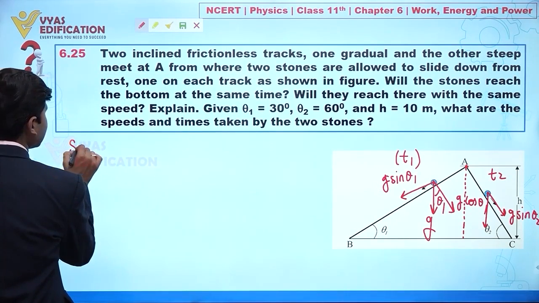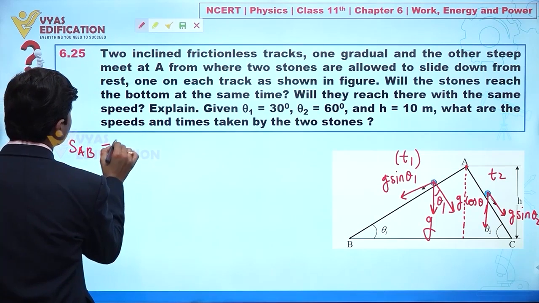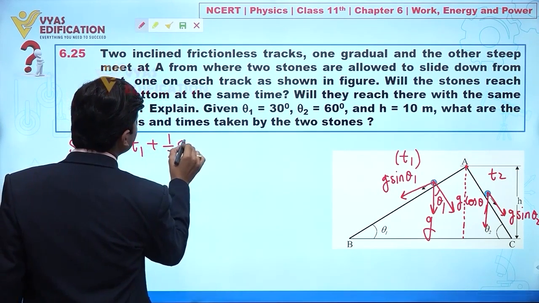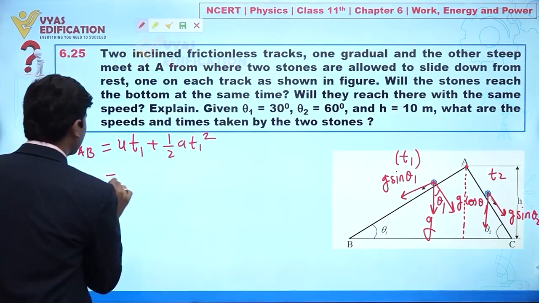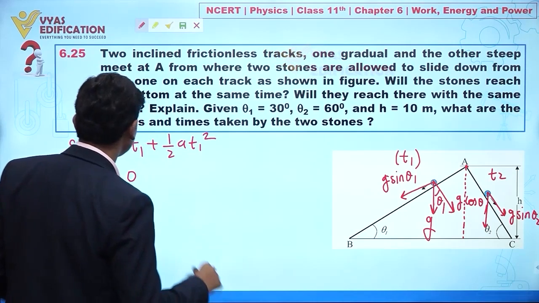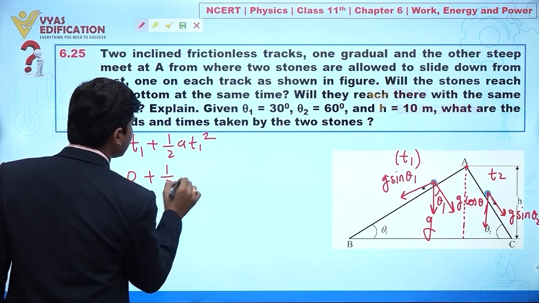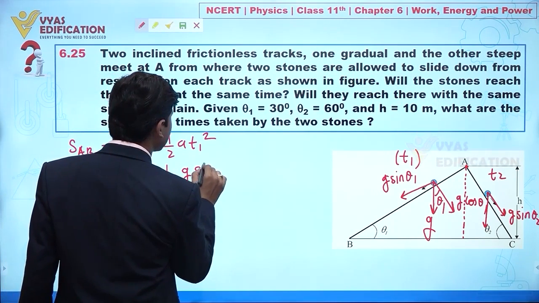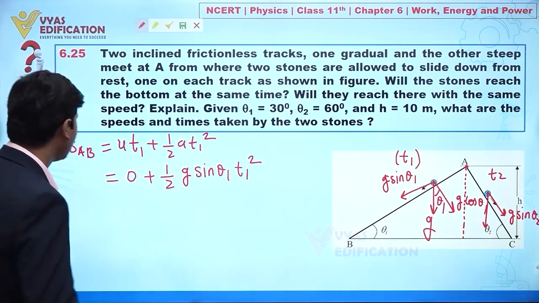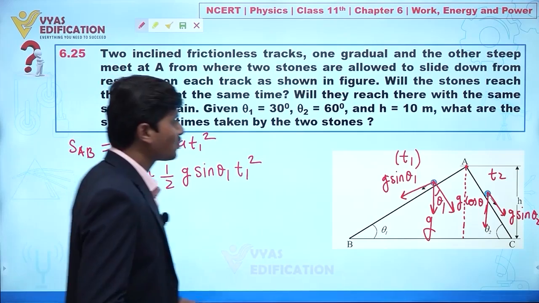AB is given by u t1 plus half a t1 square. The stone starts from rest, so initial velocity is 0, plus 1 by 2 g sin theta 1 t1 square.